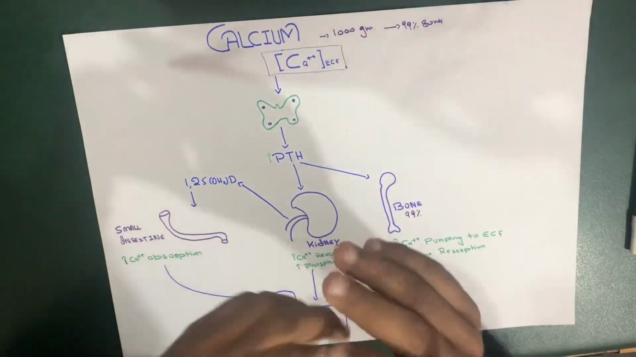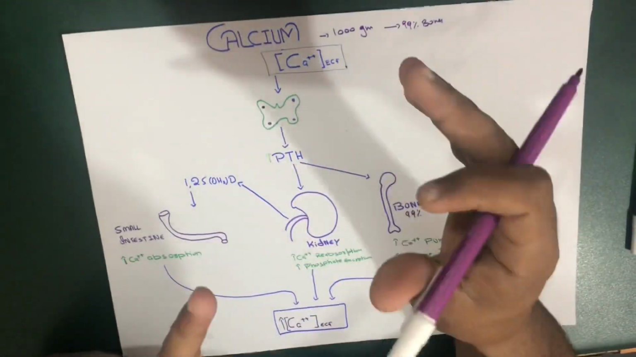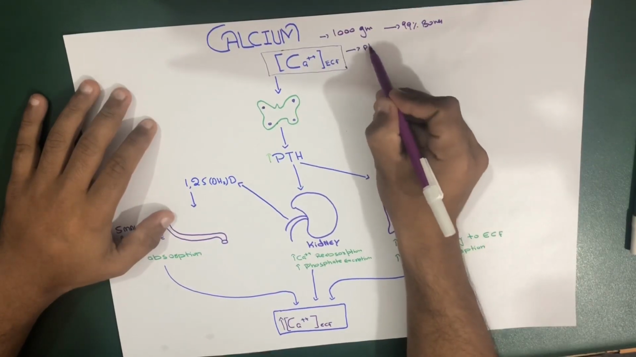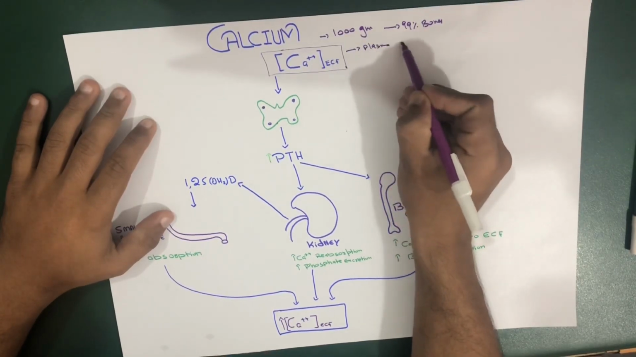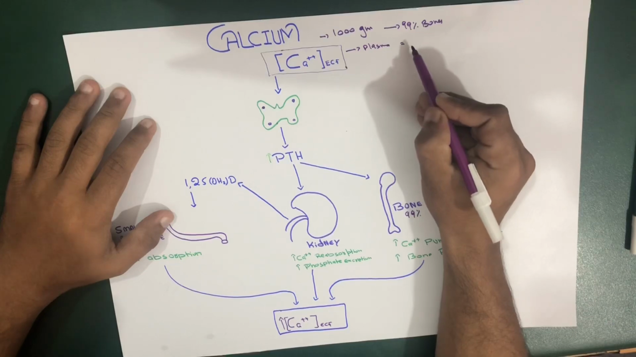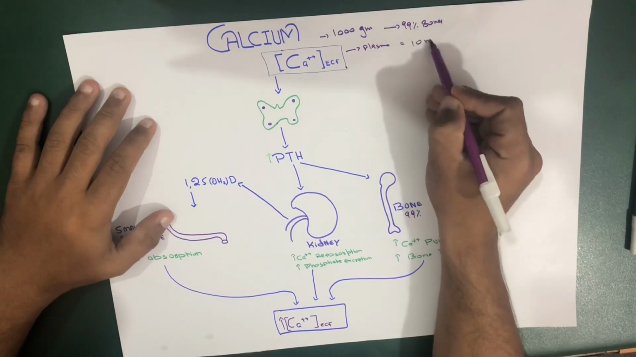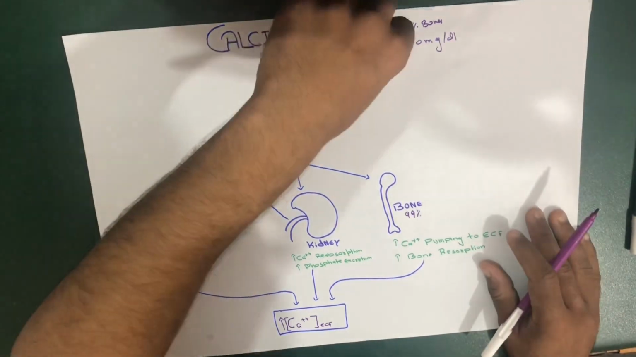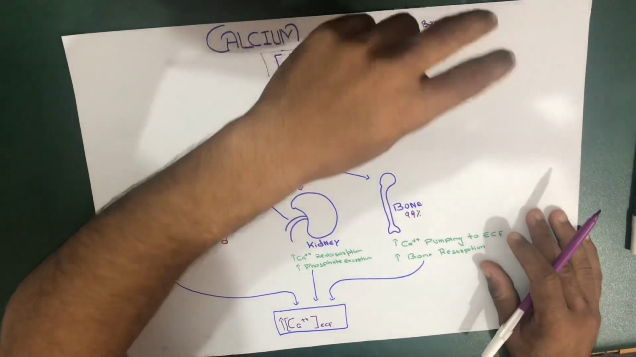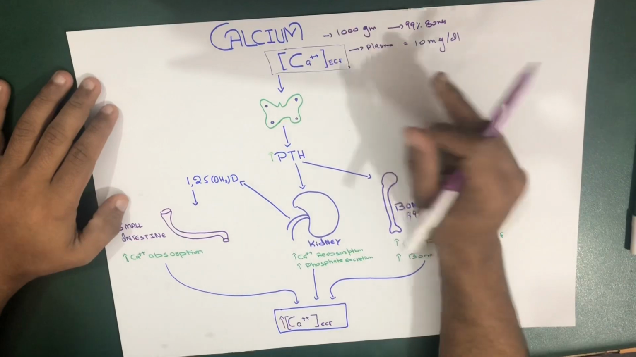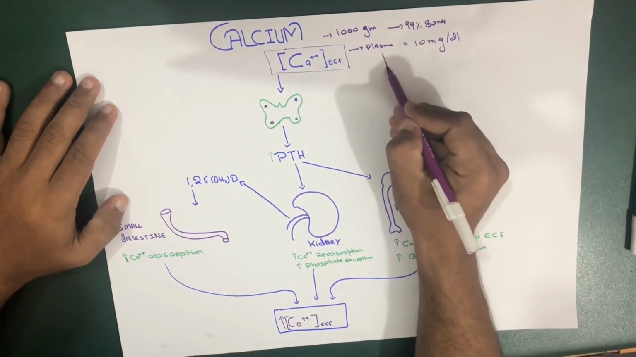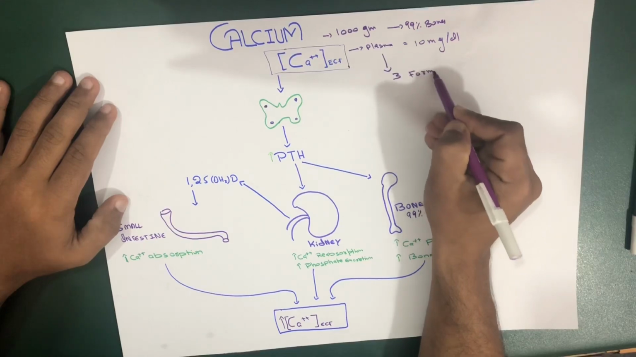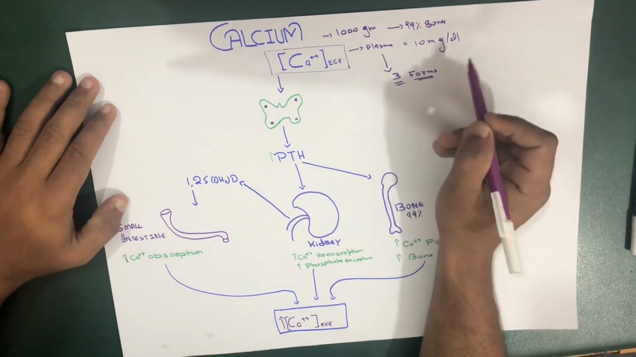And remember, if somebody asks about the plasma calcium level in your blood, you must remember it's around 10 milligram per deciliter. This is the plasma calcium level, and in the plasma this calcium is present in three forms.